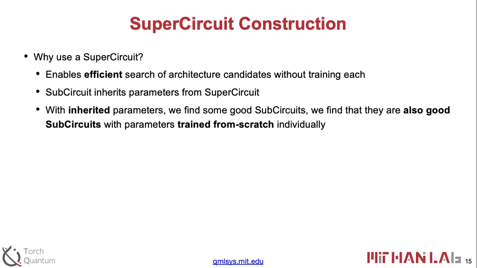So the SuperCircuit inherits parameters, and then there is a hypothesis here. With the inherited parameters, we need to make sure that the performance of the SuperCircuit with inherited parameters is somehow order preserving to the final performance if we train them from scratch. In that case, we use the inherited parameters and find the best one, and we assume that one is also the best one if we train all of them from scratch. So we will show an empirical result of that.